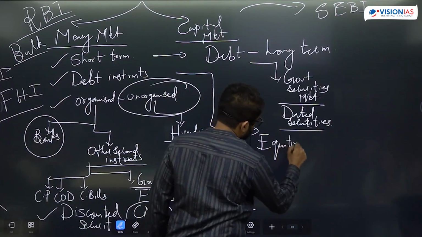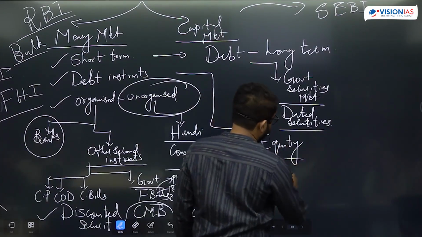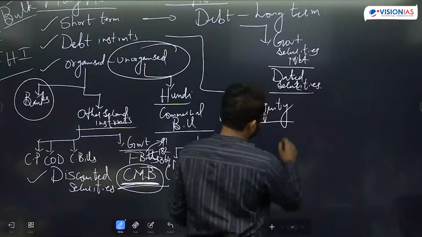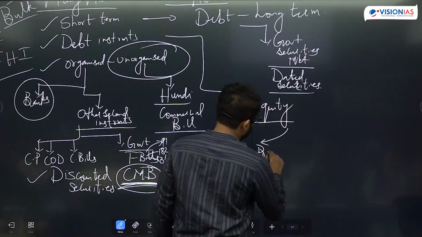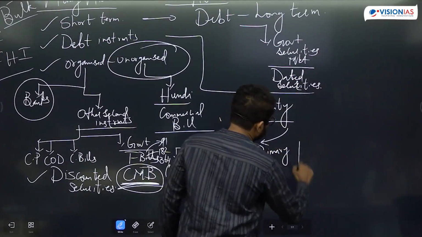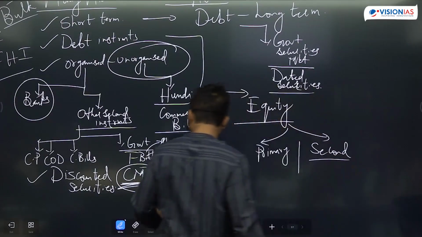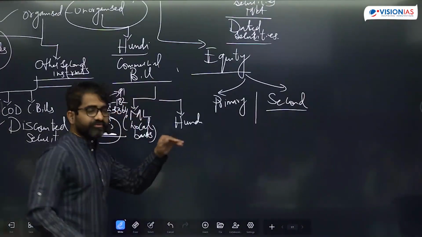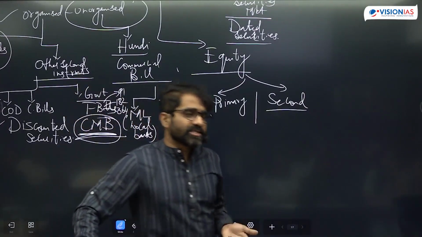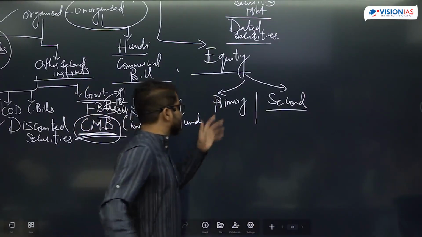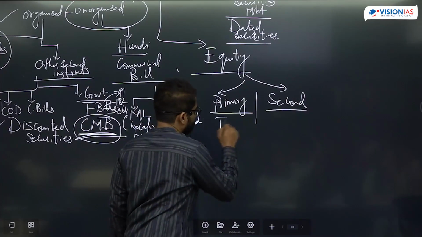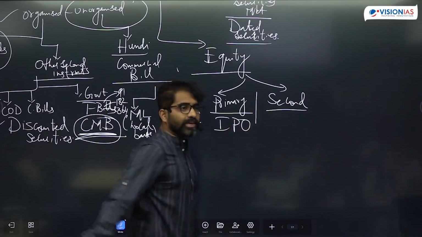In the equity market, again, you have the primary as well as the secondary market. In the primary market, the company is raising money for the first time. We call it what? IPO, initial public offering.